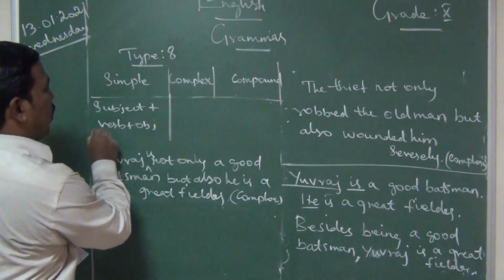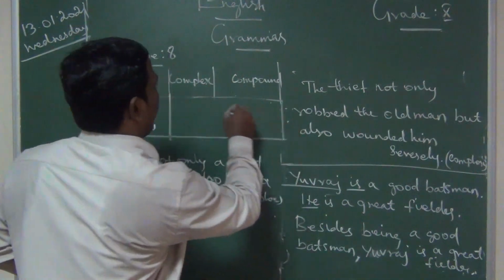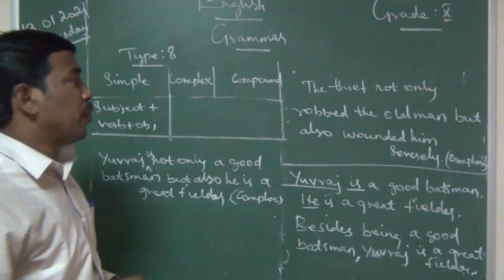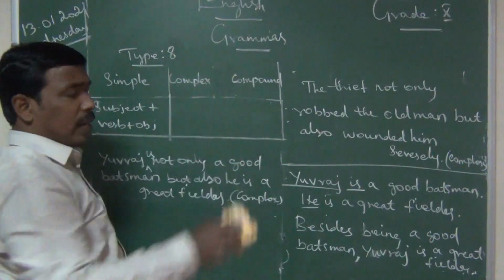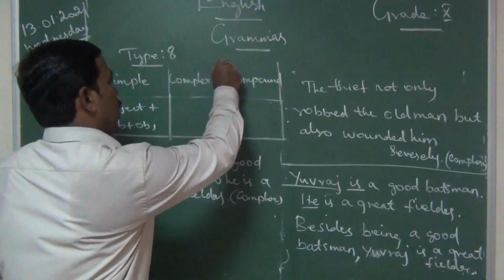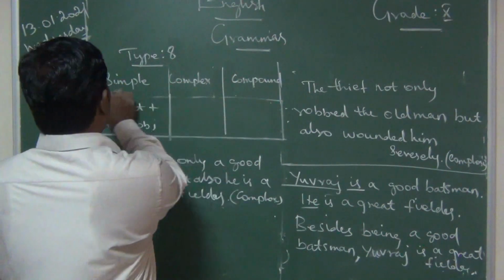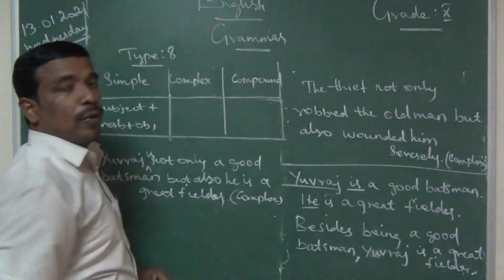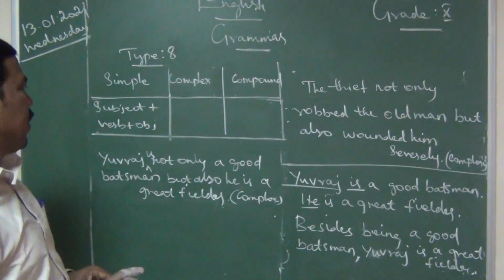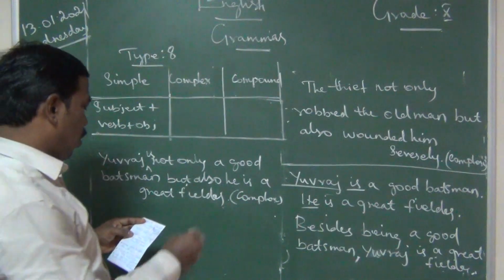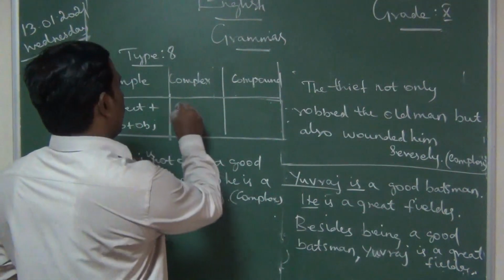So 8 models are there. Very easy, I think. If you practice regularly, as per the examples we are giving, it is very easy for you, not very difficult.